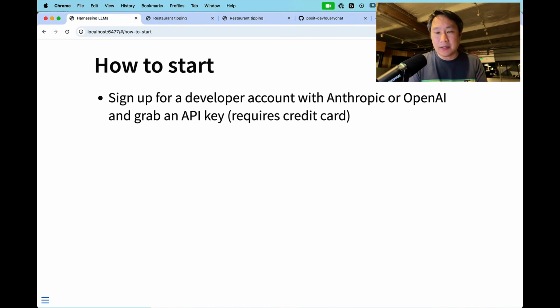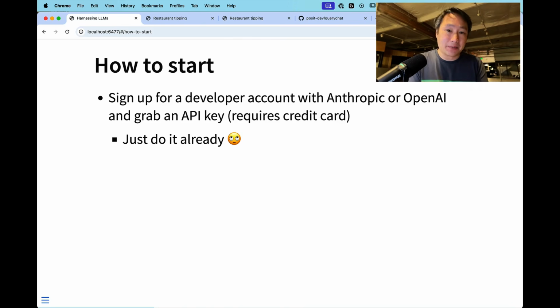These sites generally will not allow you to make API calls without putting down a credit card and paying a few dollars. All I have to say is just do it already. I know this stops a lot of people from proceeding. It's just enough of a pain, enough friction, but it is really worth pushing through this step, and it really is not going to be a lot of money.